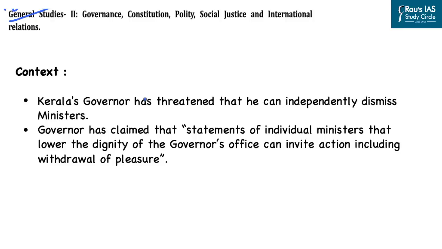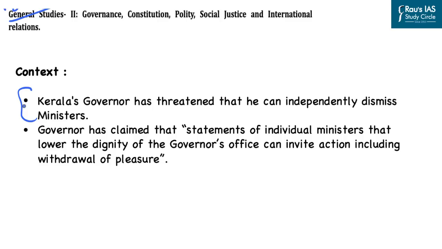In this regard, this issue is particularly in the news related to the governor's position because Kerala's governor has threatened that he can independently dismiss the ministers. And the governor has claimed that the ministers are appointed on the pleasure of the governor, and that is why the governor has the power of removing any minister in the state of Kerala. Now, there is no precedent in which the governor has removed an individual minister without consulting the chief minister of the state, because that has been the constitutional practice where if a minister has to be removed, the chief minister of the state recommends the removal of that particular minister.